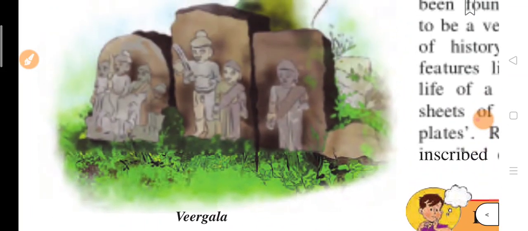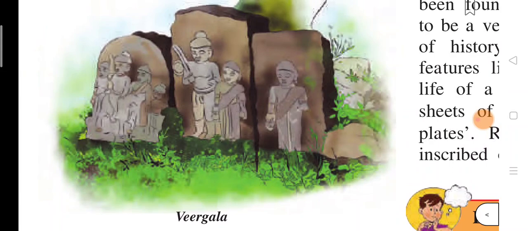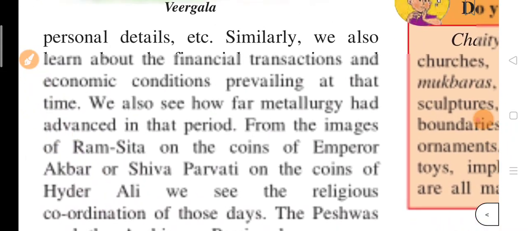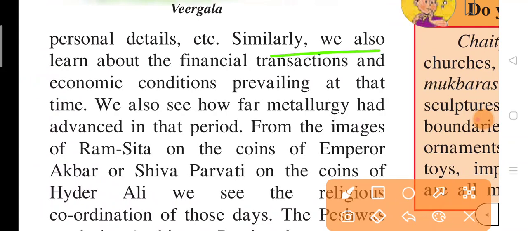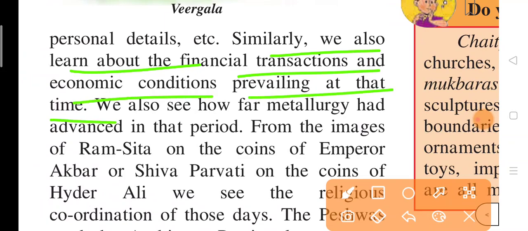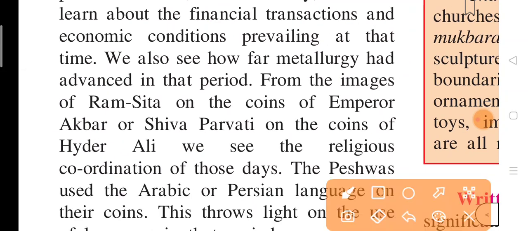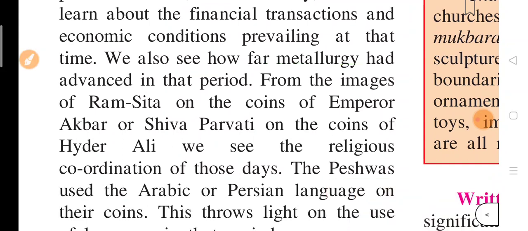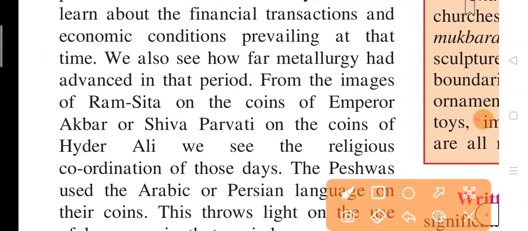And here in this picture you can see Virgala. Similarly, we also learn about financial transactions and economic conditions prevailing at that time. We also see how far metallurgy had advanced in that particular period.